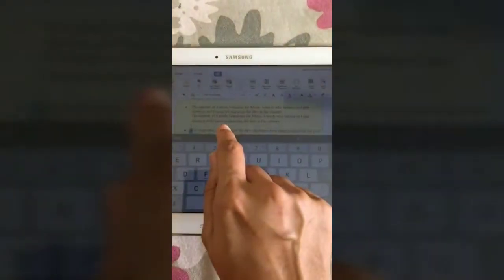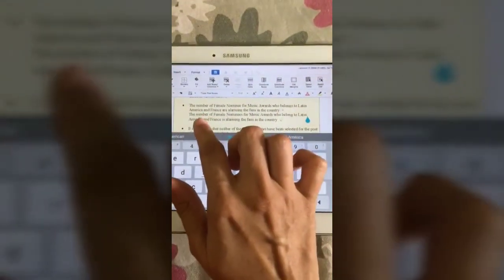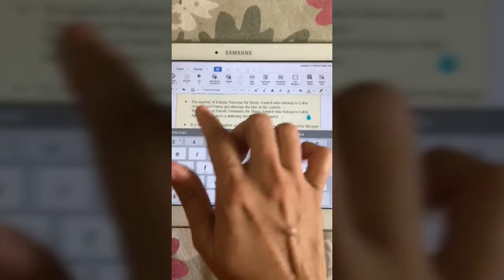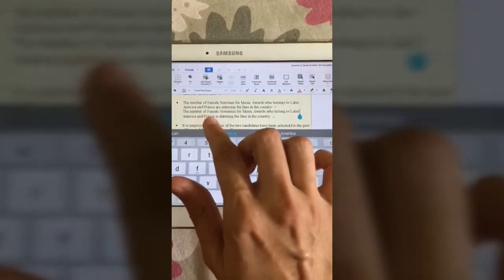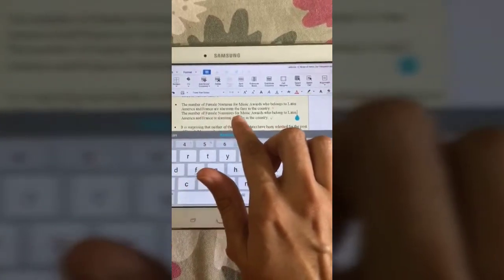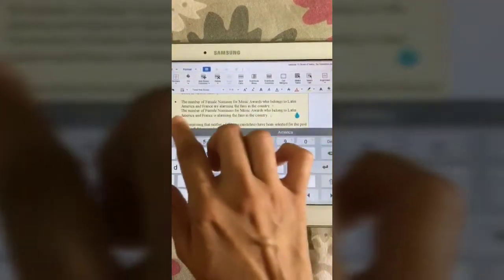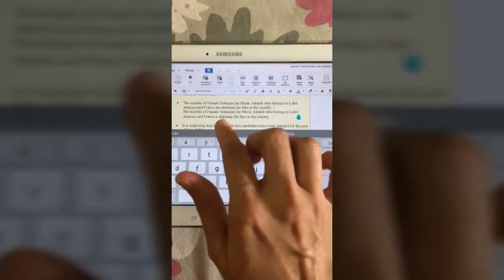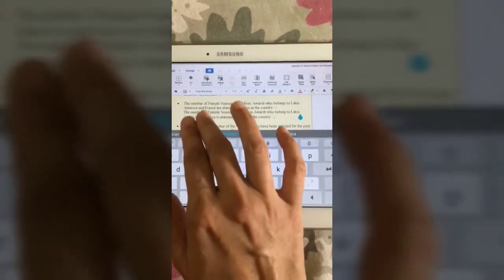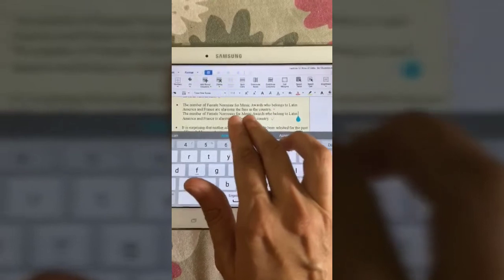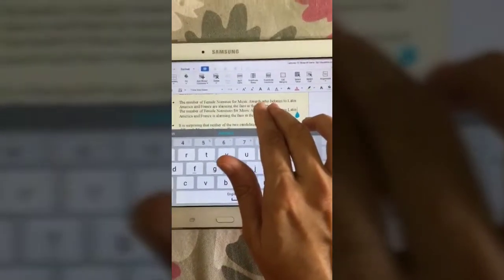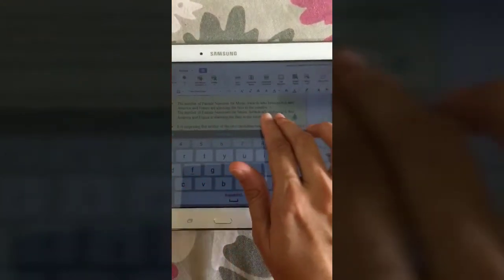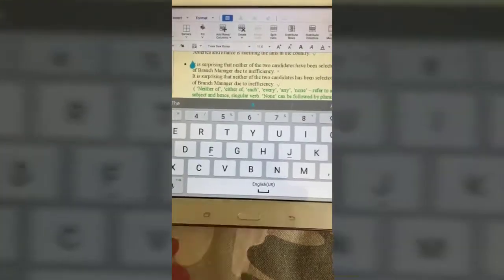The verb here should be is and not are because this part of the sentence refers to the number. The number is a collective noun and it is in the singular, and that's why it should have a singular verb. Okay. We cannot say the number of female nominees for music awards who belong to Latin America and France are alarming. No, because it refers to the number. We are talking about the number of female nominees for music awards. It is only here because of this relative pronoun who, which refers to female nominees, that the verb here is in the plural. Next example.